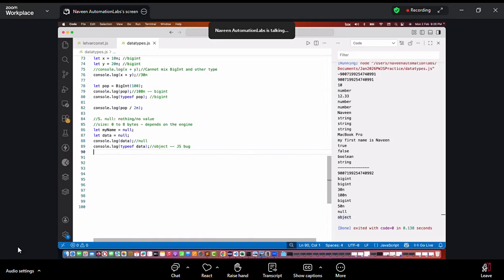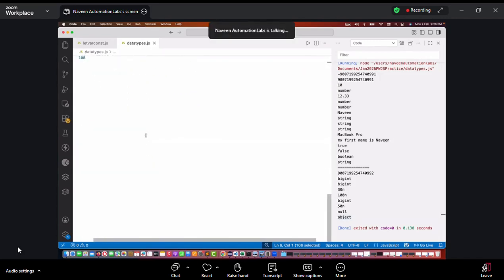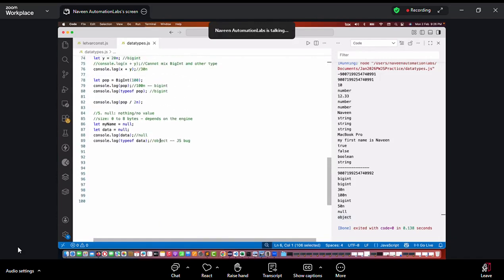And is object primitive or non-primitive? Object is, as I discussed, part of non-primitive. We are talking about primitive data types. Primitive data type means null is also coming from the primitive data type. Don't you think it's conflicting here? So consider this thing, small things. Yes, it will give you object here.